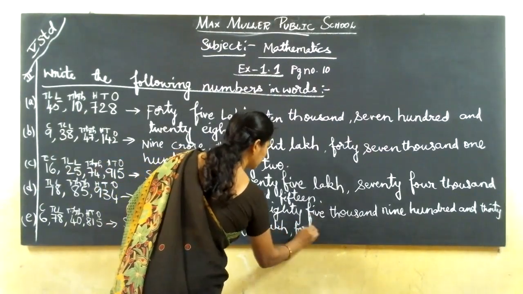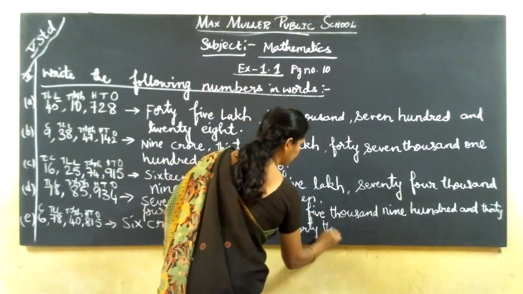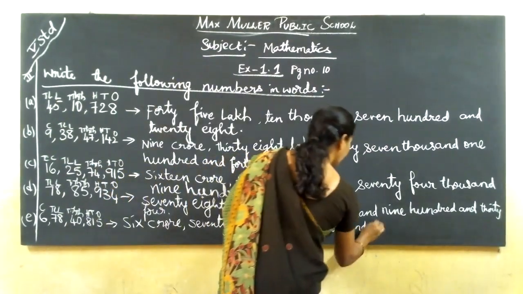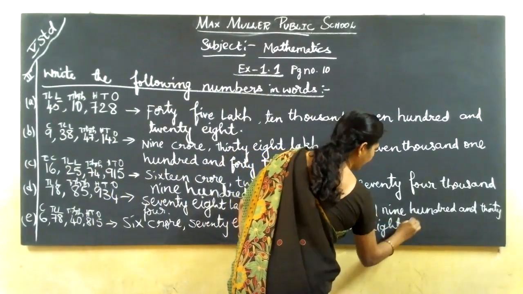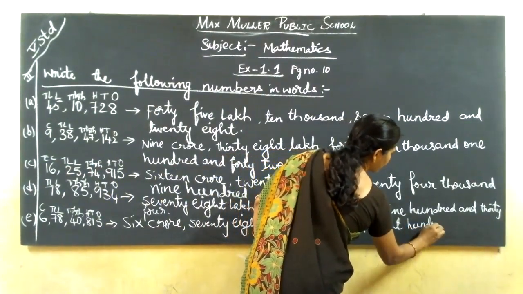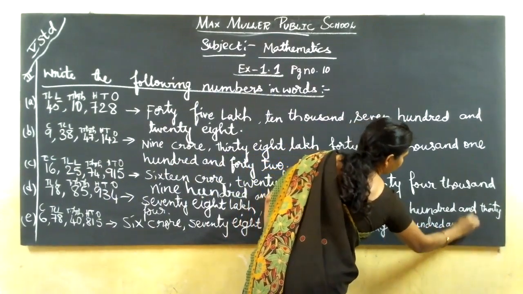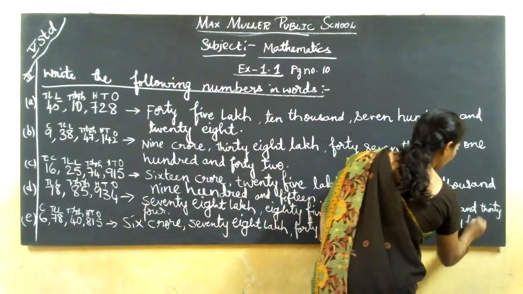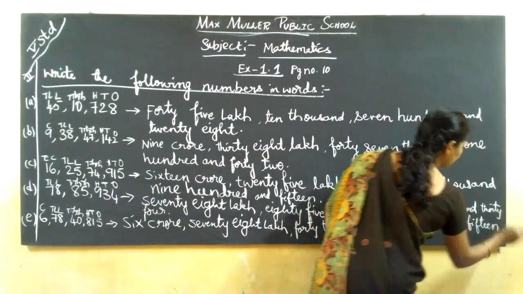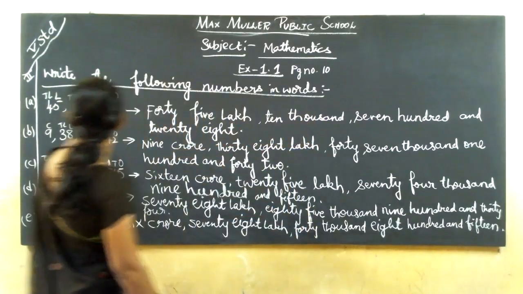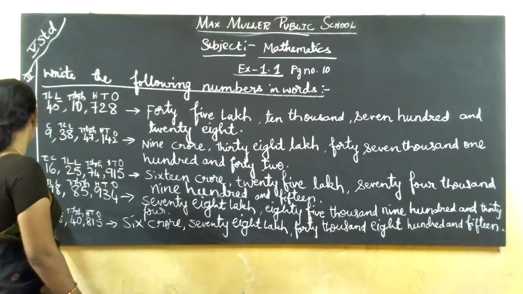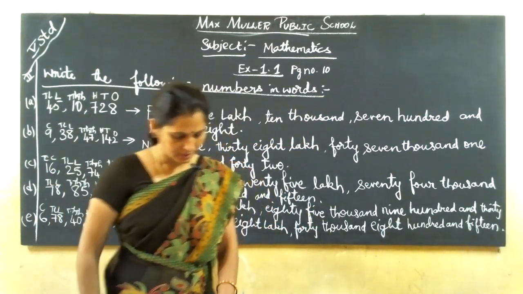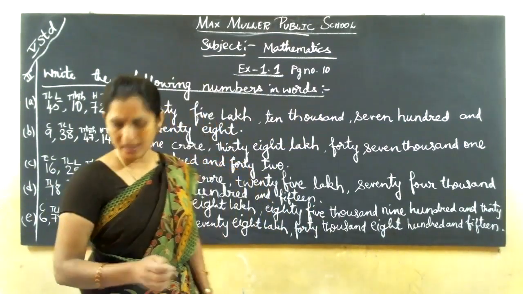40,000. 815. Okay. How many? 1, 2, 3, 4, 5. So 4 sums, another 4 sums you can do for the homework. F, G, H, I you can do for the homework.